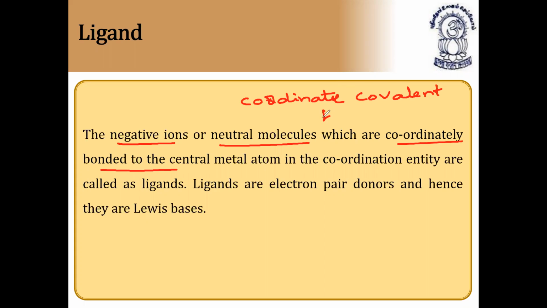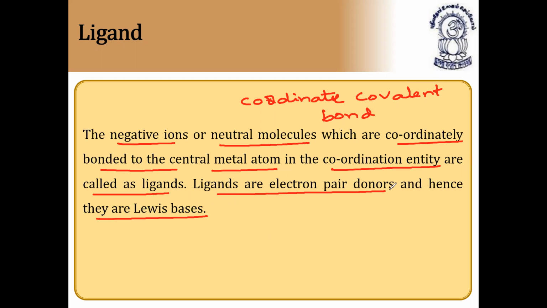How are they combined with the central metal atom? By means of a coordinate covalent bond. That's why the species which are coordinately bonded to the central metal atom in the coordination entity are called ligands. Ligands are electron pair donors and hence they are also called Lewis bases. So ligands are nothing but the group of atoms surrounding the central metal atom. The negative ions, neutral molecules or positive molecules which are coordinately bonded to the central metal atom in the coordination entity are called ligands.